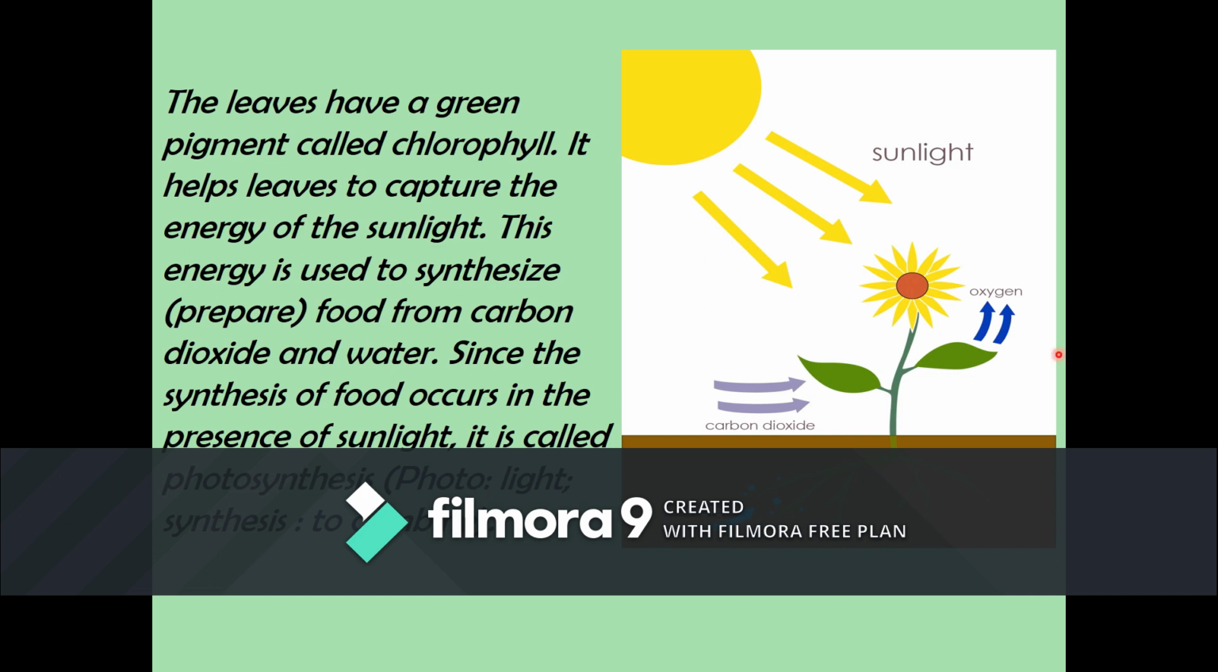So here, observe this picture. You can see that, right? Oxygen is going out and carbon dioxide is entering into the leaf, isn't it? So we are going to learn in detail how this carbon dioxide enters the leaf. And here you can see the water, isn't it? It's absorbed by the roots and it occurs in the presence of sunlight.